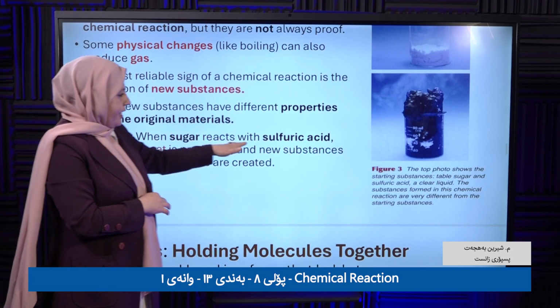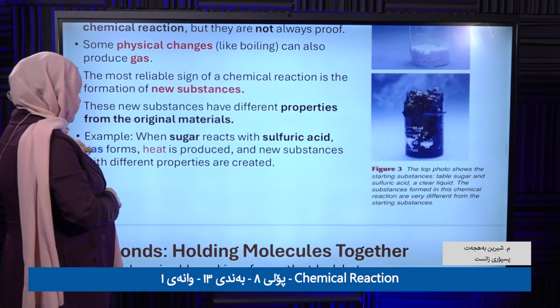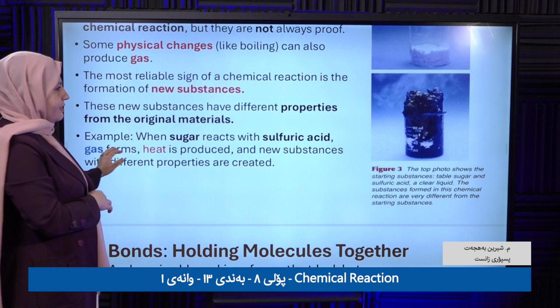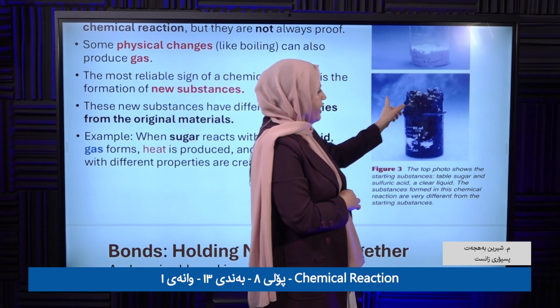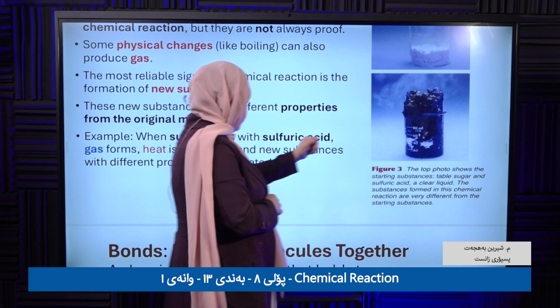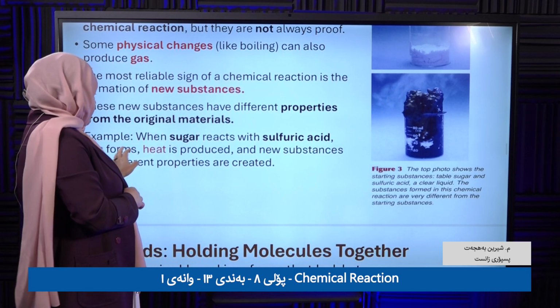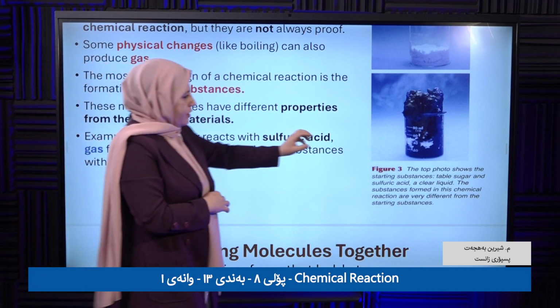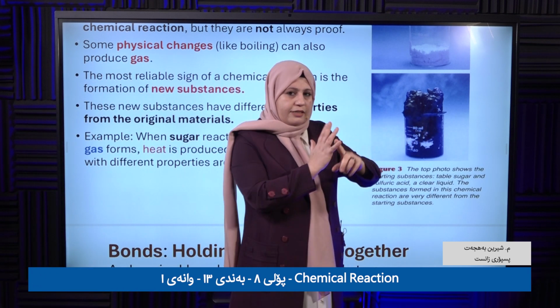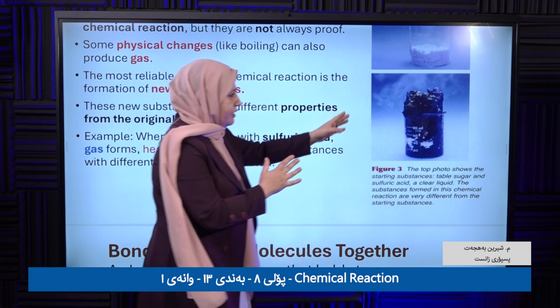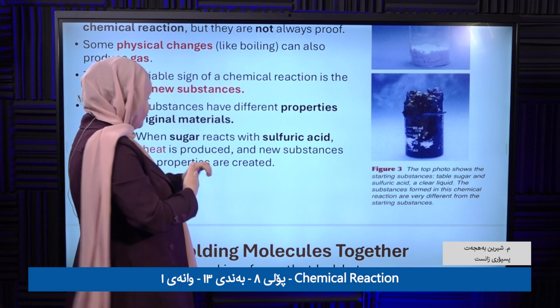When sugar reacts with sulfuric acid, gas is formed. Look, it is gas. Heat is produced. If you touch the beaker, you feel warm. That means gas is formed, heat is formed, and the state is changed. Clear?